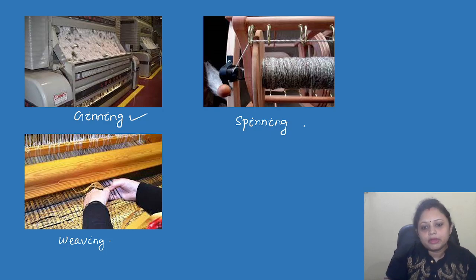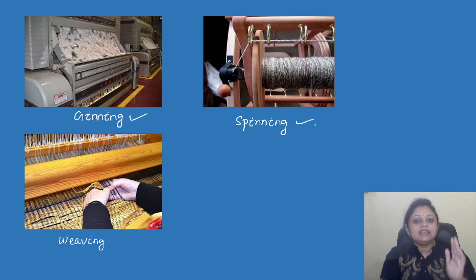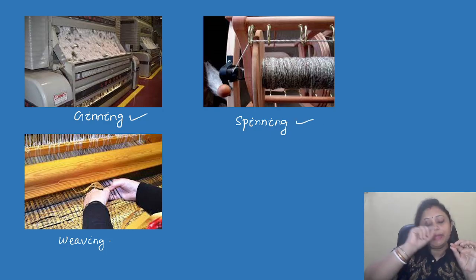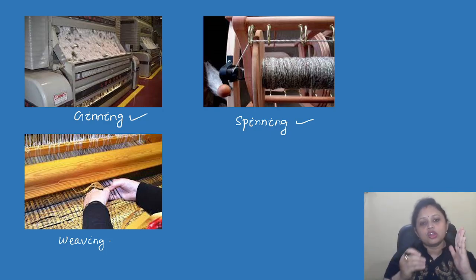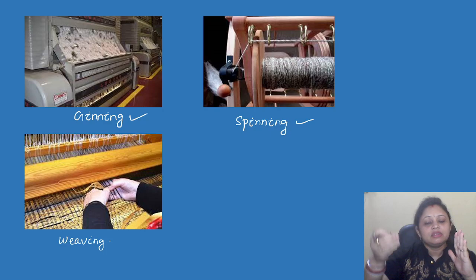Got it? Coming to the next one, that is spinning. In spinning, what happens? We make the threads. Okay, जो कॉटन हमने निकाला हुआ है उस कॉटन से we are preparing the threads, right? You can see here threads are being prepared, so that is spinning.